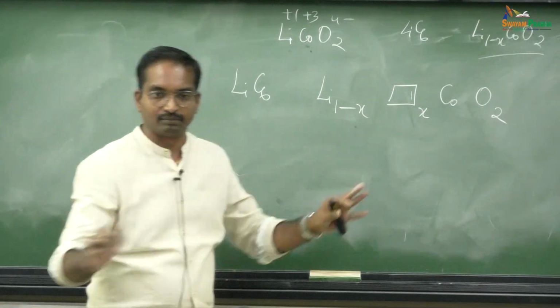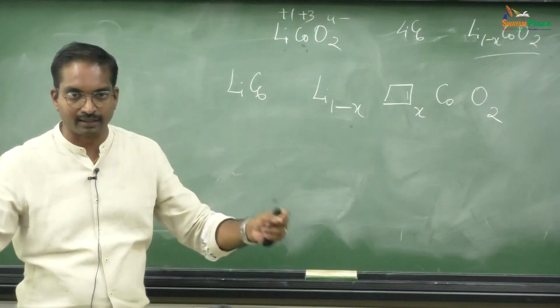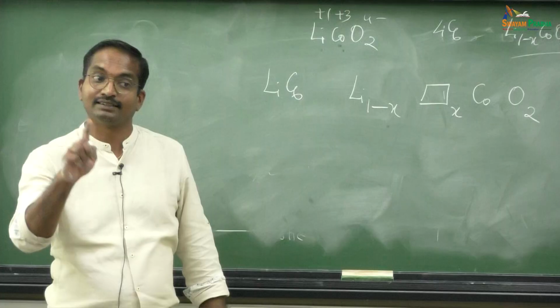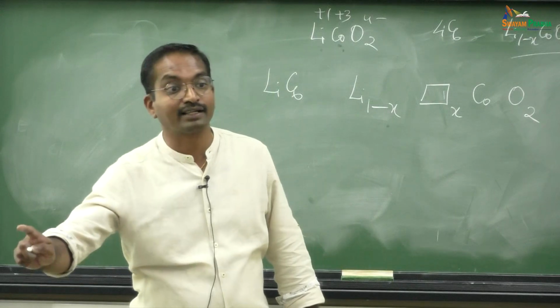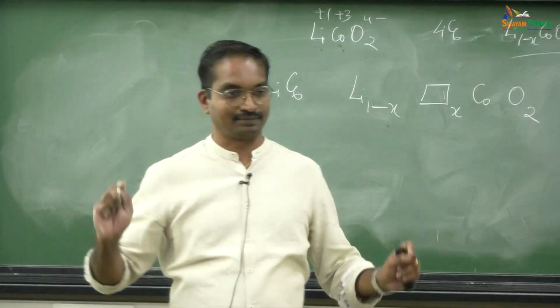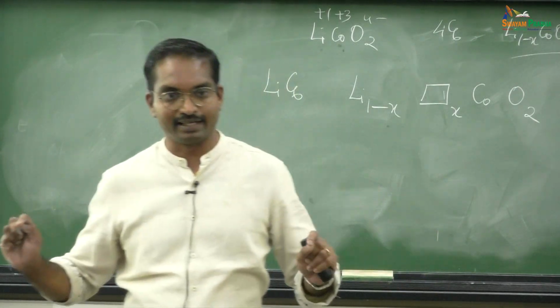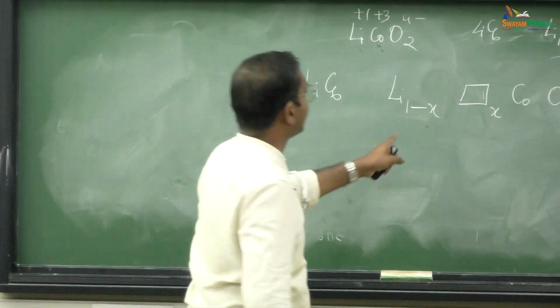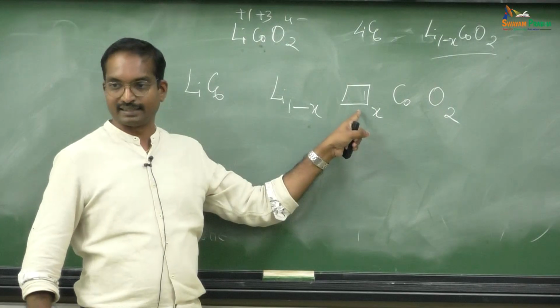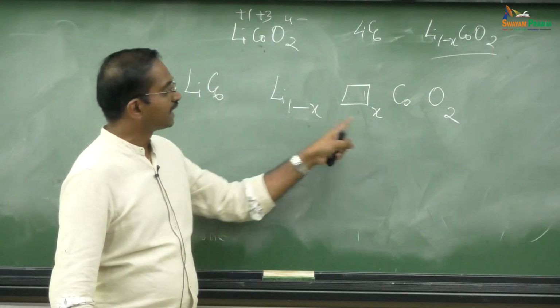I removed some lithium. That means I stole some Li. Correct? What will happen? That structure is not same as the previous structure. We can tell that as a defective structure because some atoms are missing. So, I introduced a defect in the structure. That defect leads to some vacancy because it was Li together.